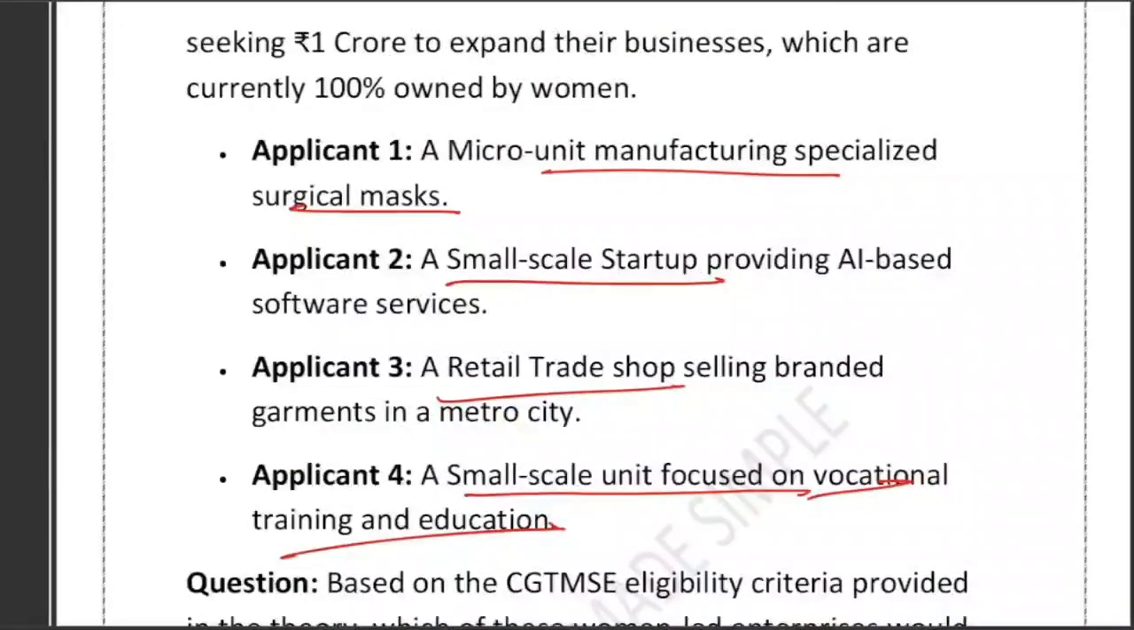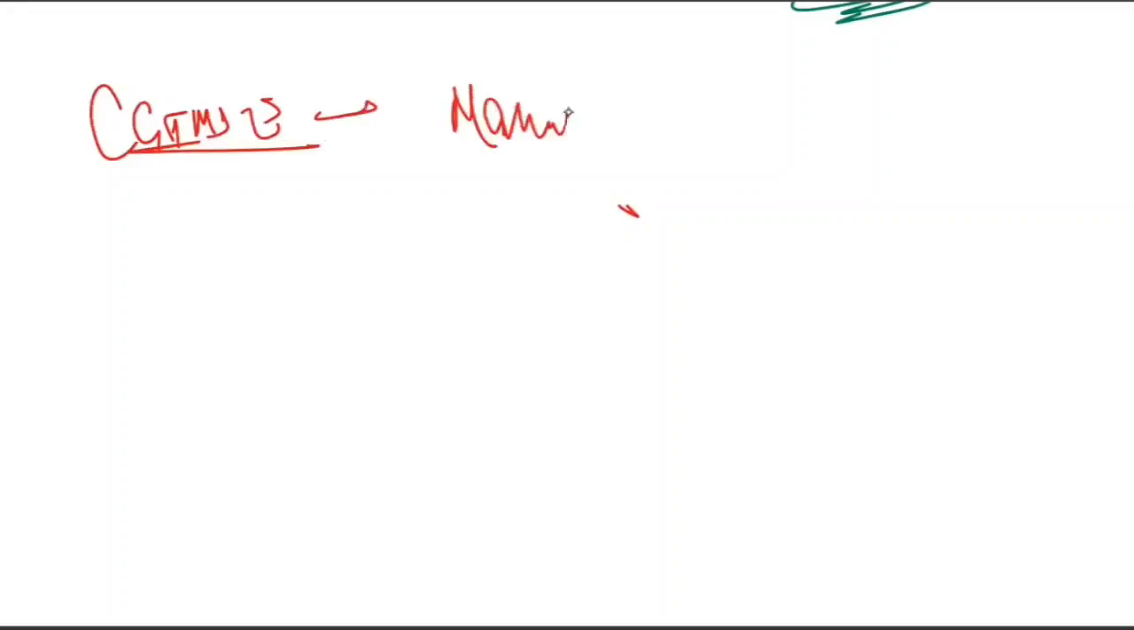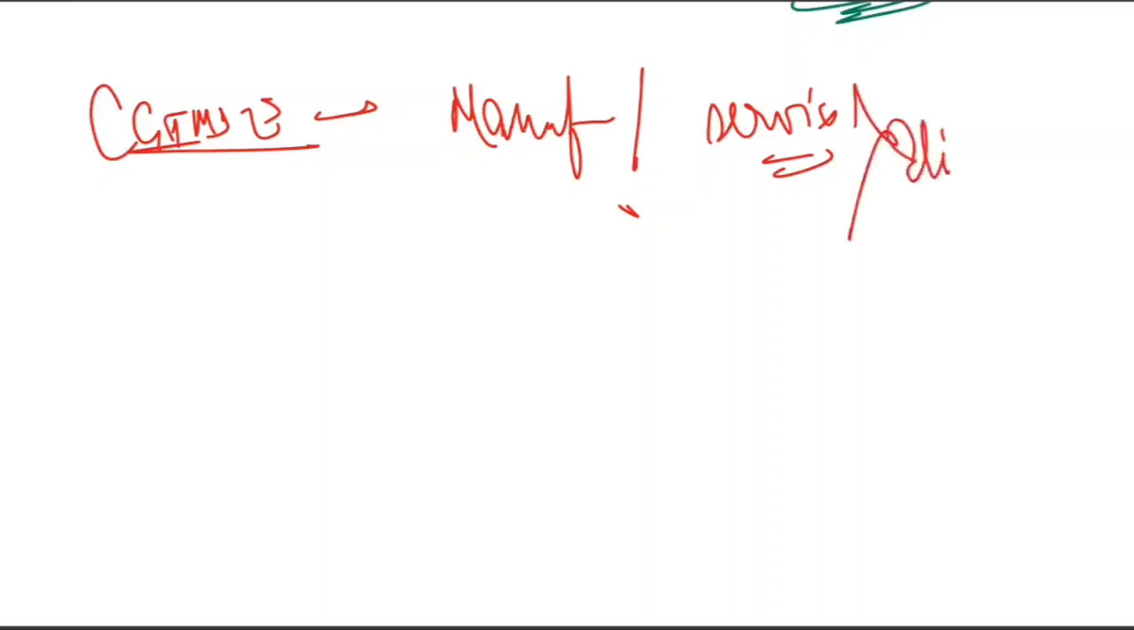Very good question. See, basically, CGTMSE covers mainly two sectors. CGTMSE primarily covers the manufacturing sector and the services sector. Suppose a business falls in either of these categories, either manufacturing or services, then it is eligible.